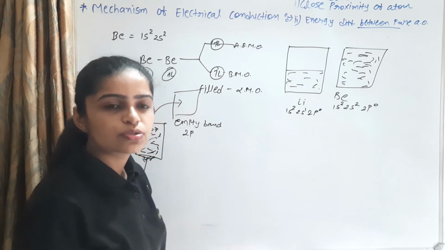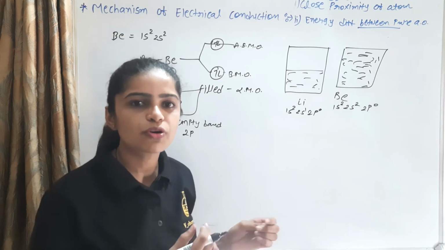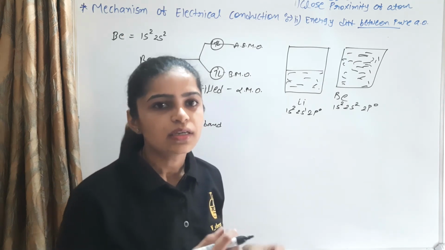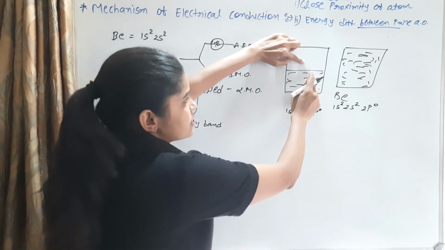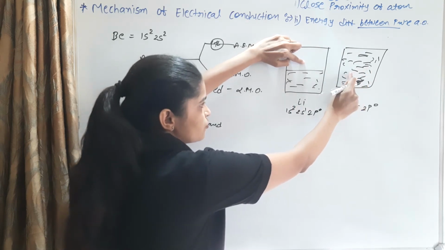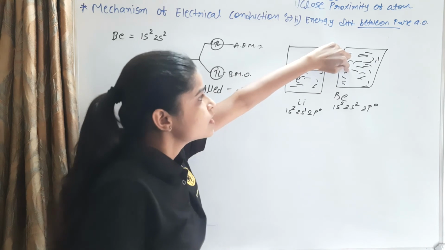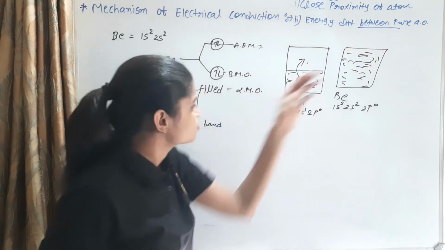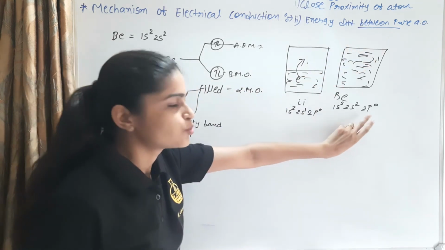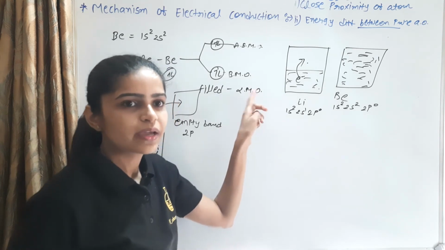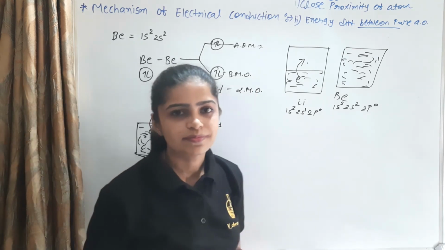That way it produces conductivity, or electrical conductance. This one is half filled and this one is full filled. The half filled electrons move towards the empty orbital, and the full filled electrons move towards the empty band of the 2p. That is two-way electron movement.